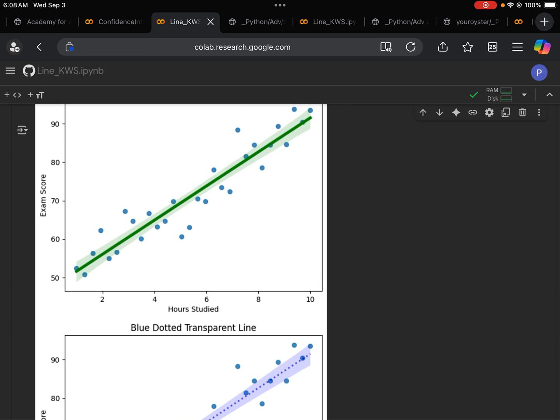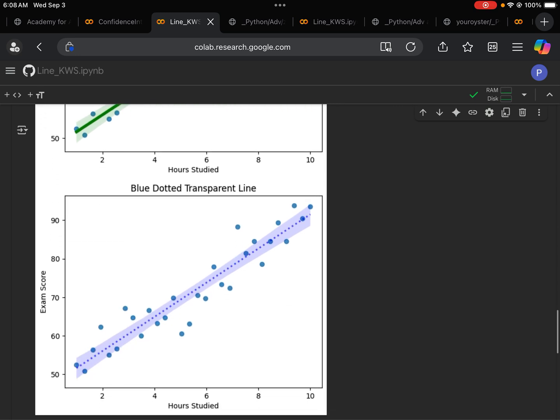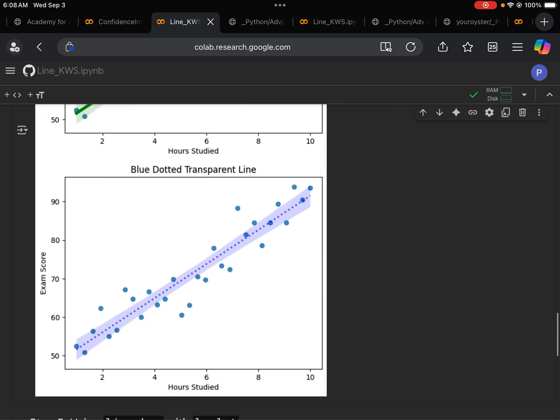So let's take a closer look at these 2 plots. The first one, we have a thick green line. Note here what we specify is only for the line, not the data points. And the second one, we have a different color for the line, and we also have transparency.